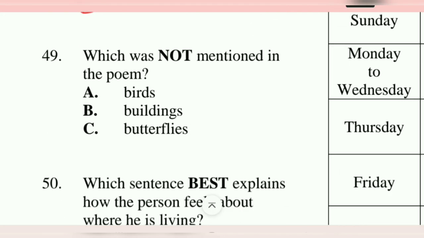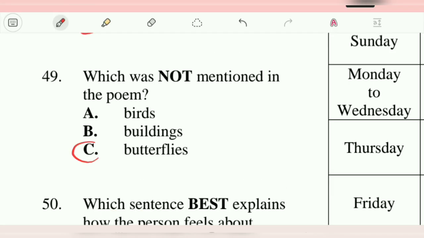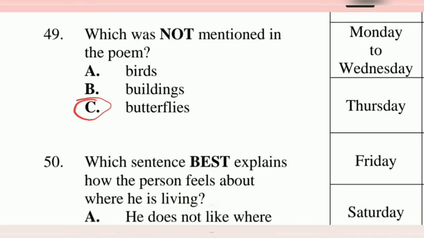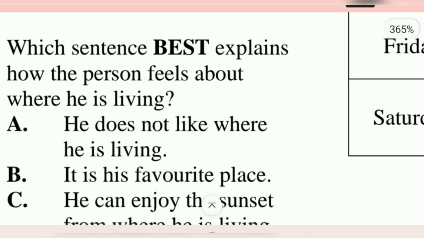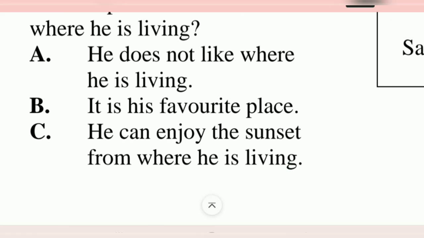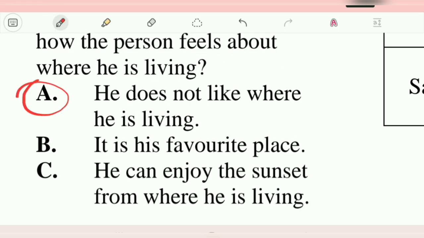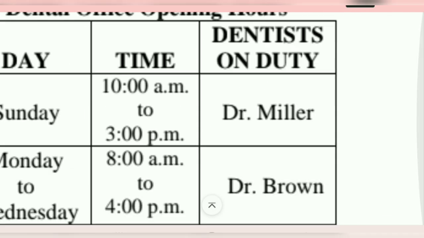49. Which was not mentioned in the poem? A says birds, B says buildings, C says butterflies. It's going to be butterflies. We heard nothing about butterflies. 50. Which sentence best explains how the person feels about where he is living? A says he does not like where he is living. B says it is his favorite place. C says he can enjoy the sunset from where he is living. No, it's A. Does not like where he is living at all.